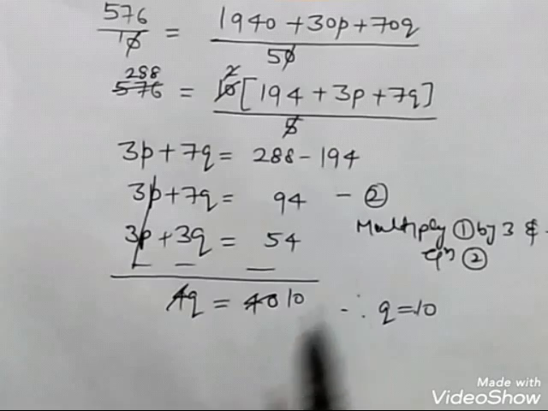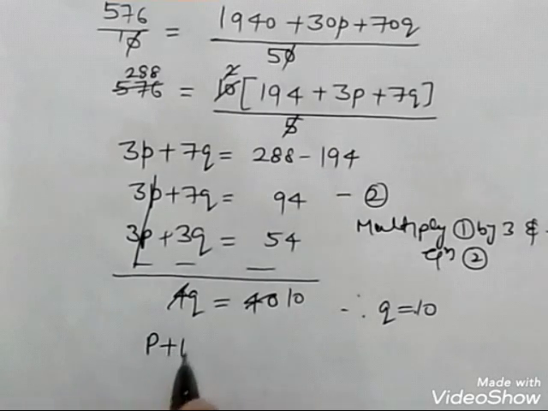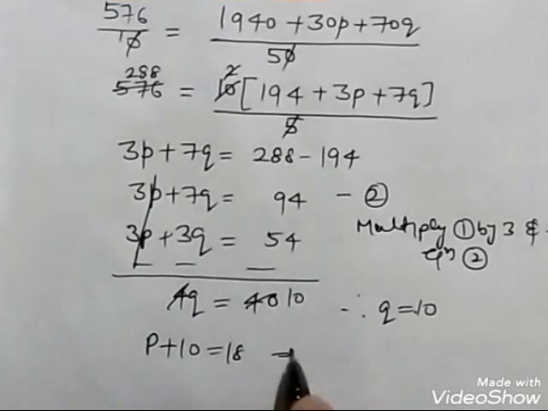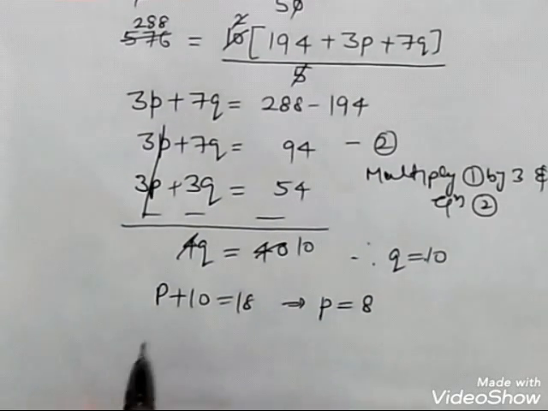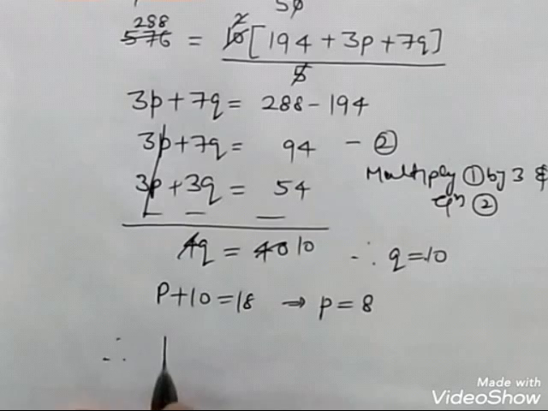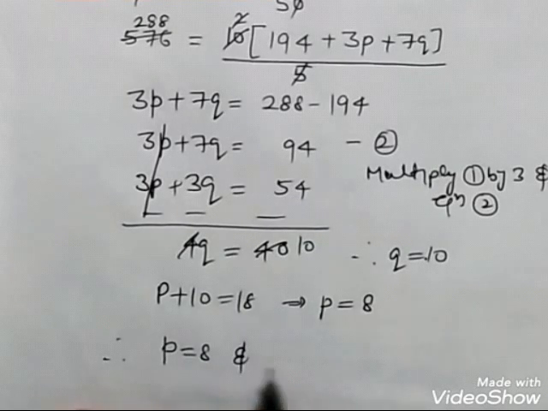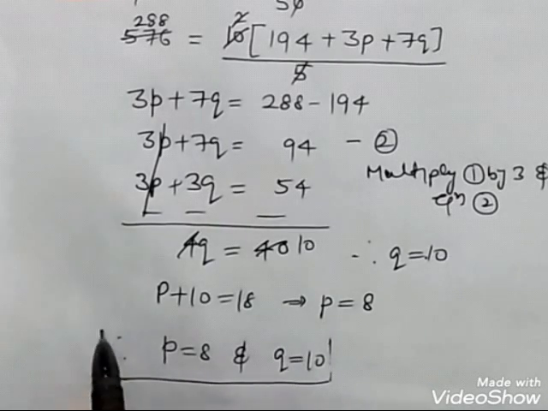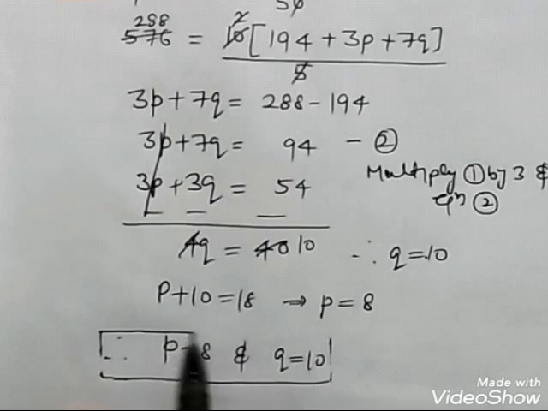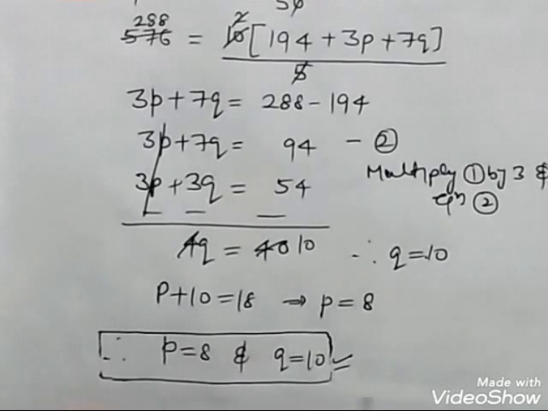If q equal to 10, p plus q was what? p plus 10 equal to 18. This implies p equal to 8. That's it. Therefore p equal to 8 and q is equal to 10. This is our required answer. Quite easy to solve.